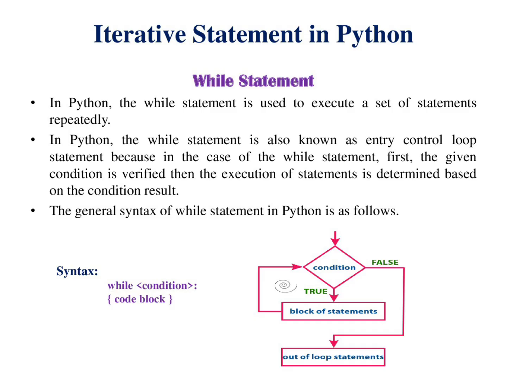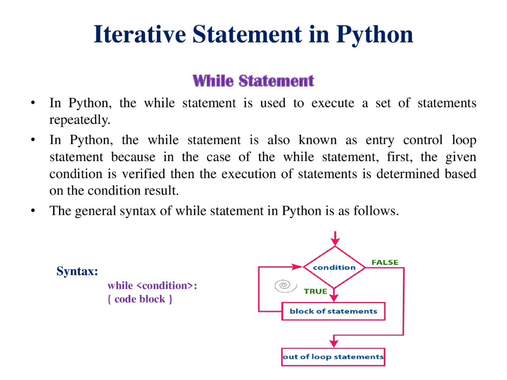The general syntax of the while statement is while condition followed by code. The code flows to the condition first. If the condition is true, it will execute the body and go to the condition again. If the condition fails, it will get out of the loop.